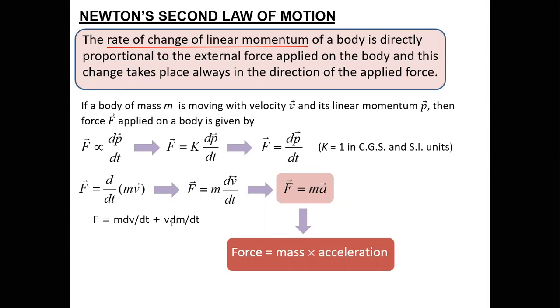We need to use this term, which relates to how much mass is getting reduced at what velocity. So a certain mass is getting reduced, and that mass will have a certain emission velocity. So that will be included over here. Okay, sir. And this will be the pushing force.